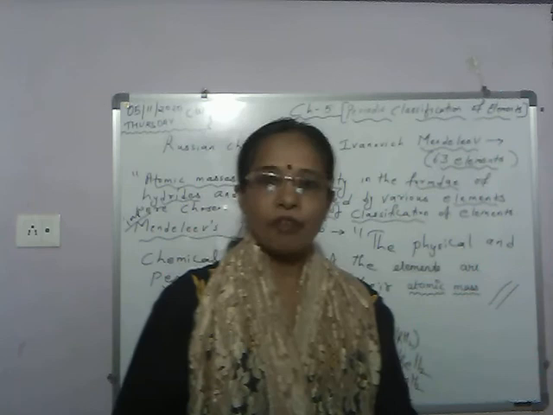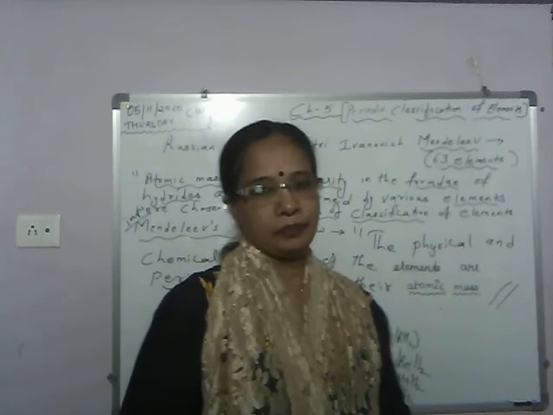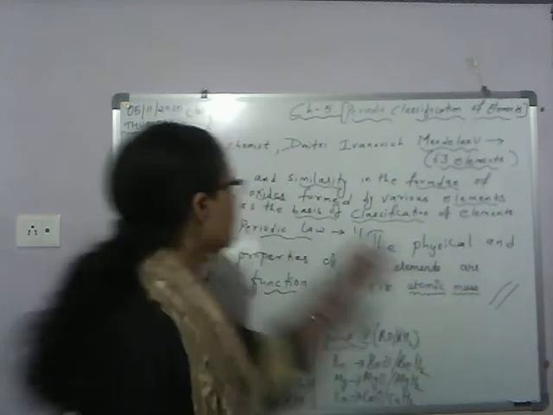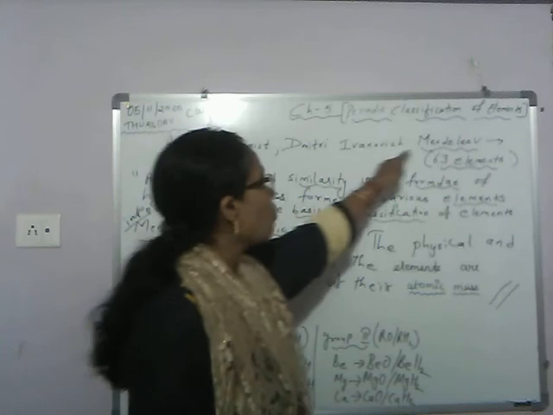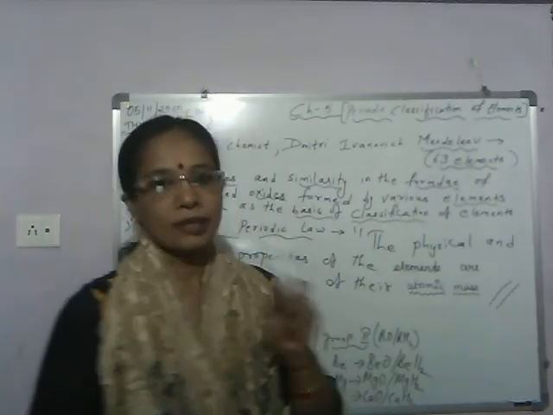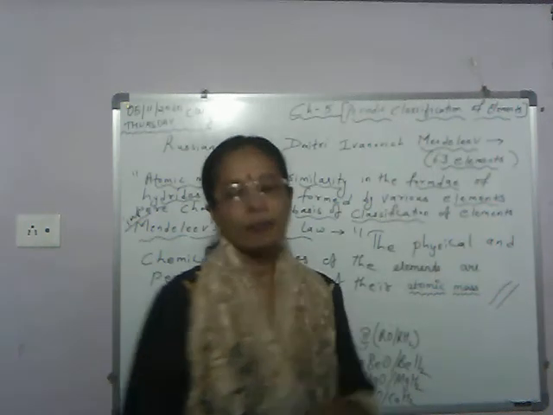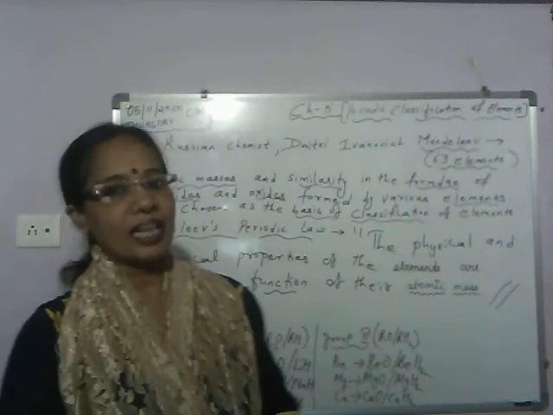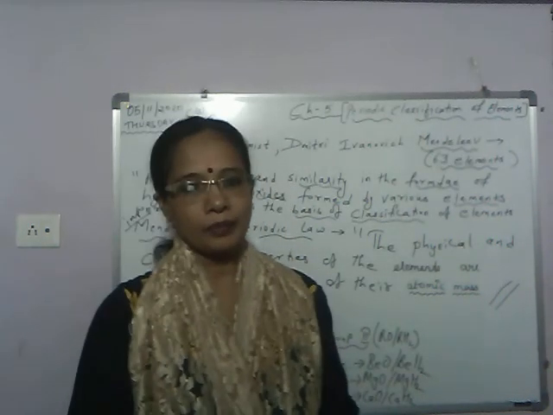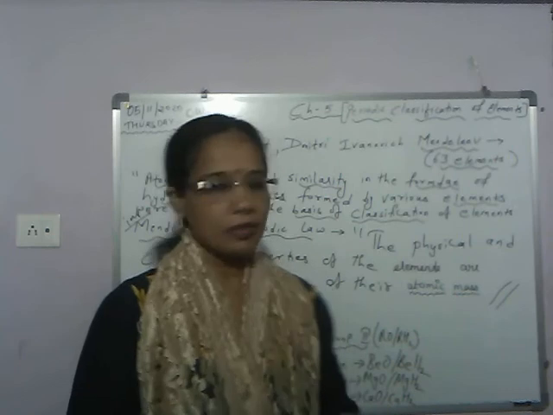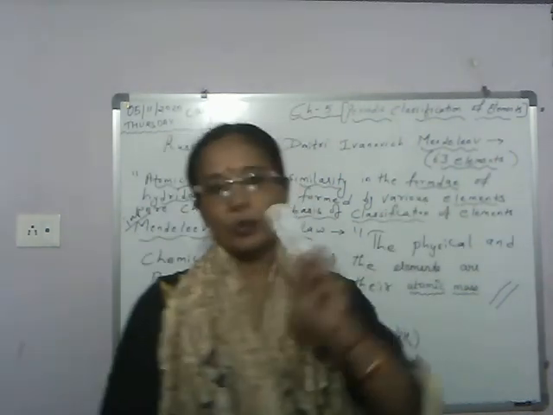Then Mendeleev came forward. He is a Russian chemist, Dmitri Ivanovich Mendeleev. He came forward to do the classification of elements. And at the time of Mendeleev, 63 elements were known.